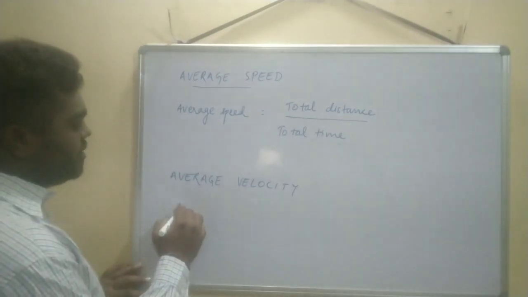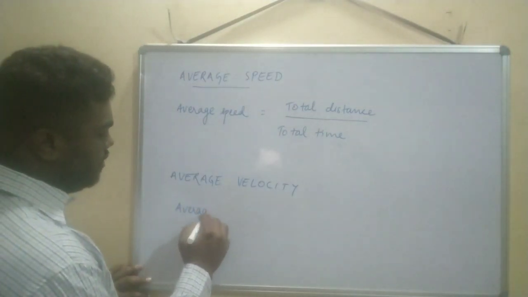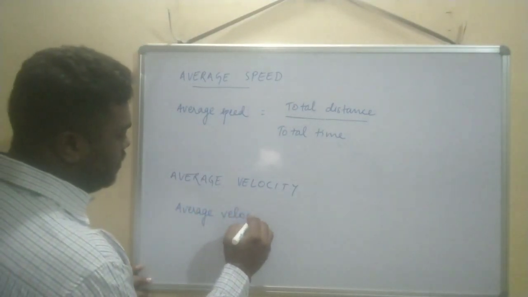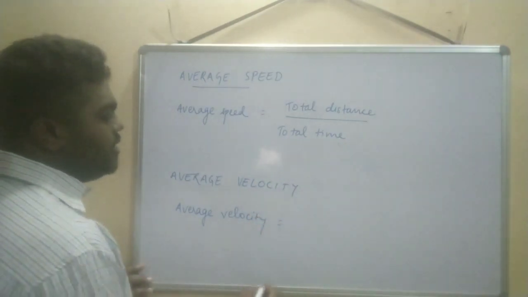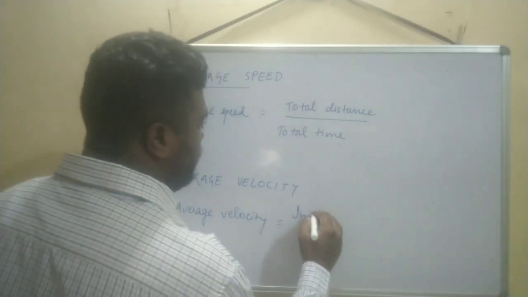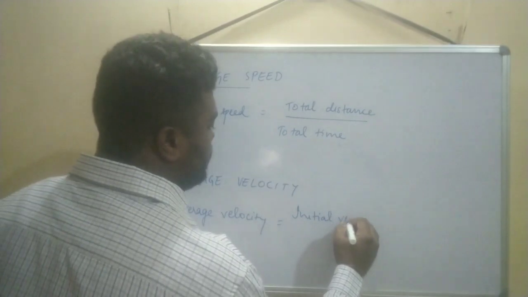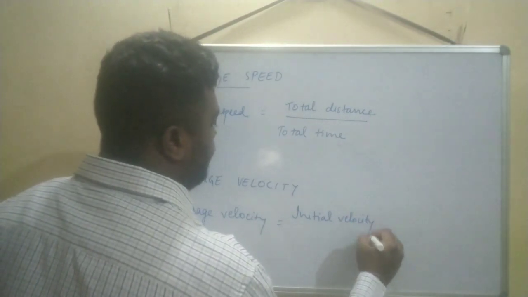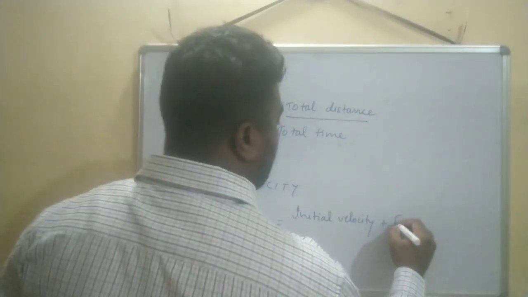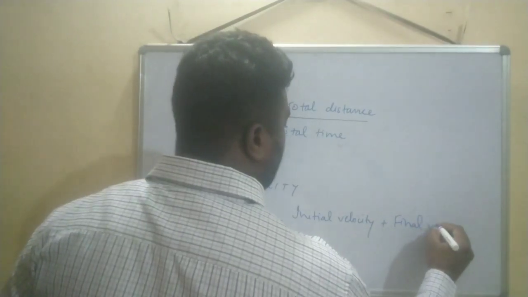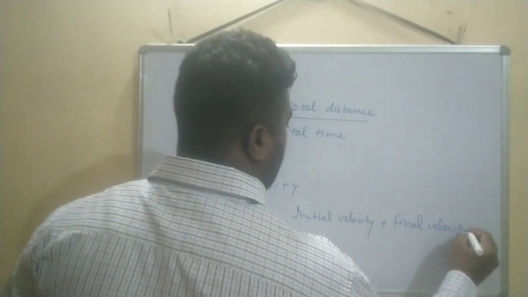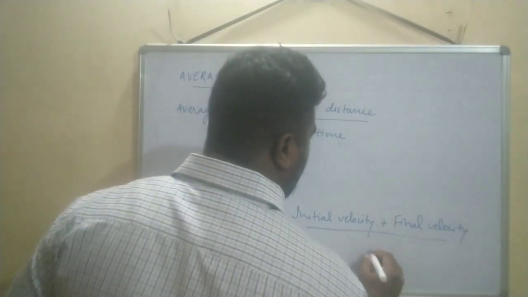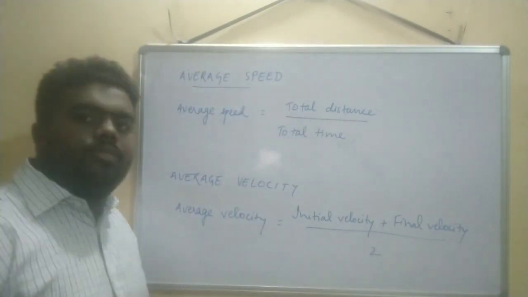And for average velocity, the formula is initial velocity plus final velocity, divided by 2.